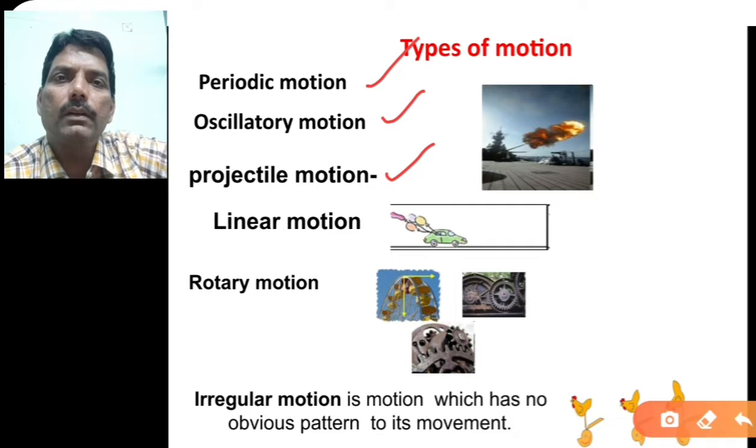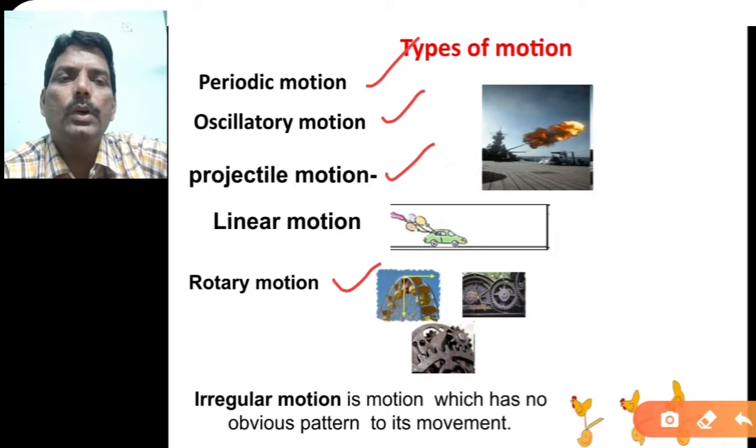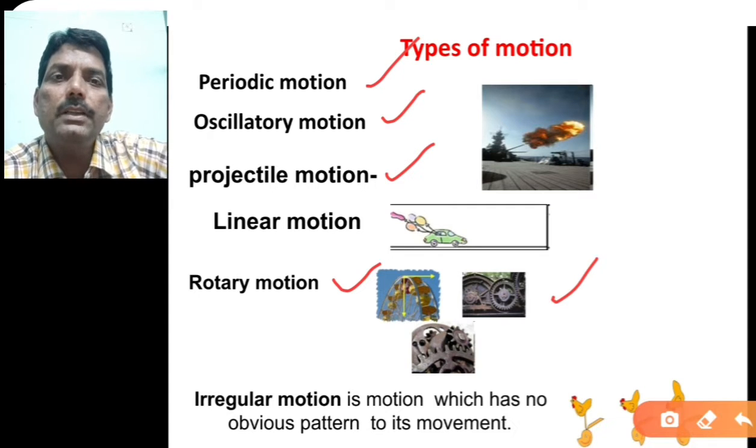Then linear motion. Linear motion is nothing but straight line motion. Linear means straight line. When the object moves in a straight direction, that motion is linear motion. Then the next one is rotatory motion. You can see this figure. Here three different figures are shown where the object is rotating.